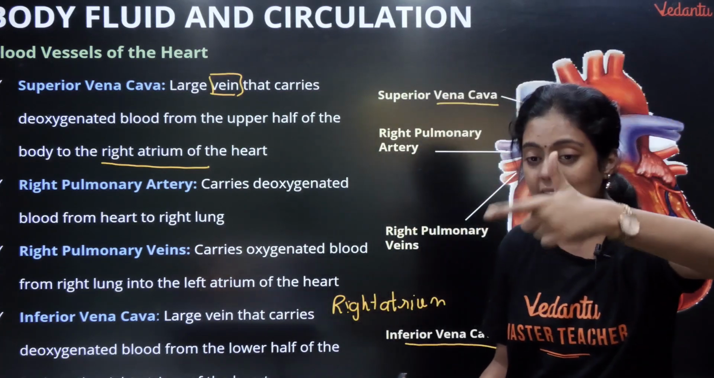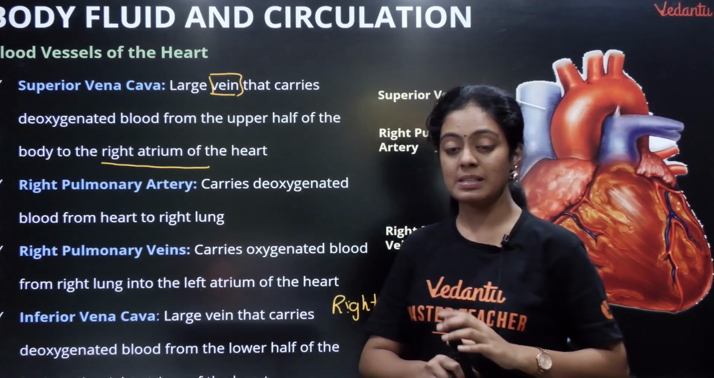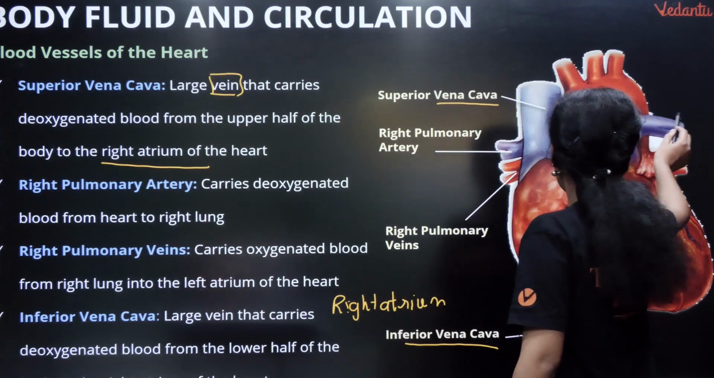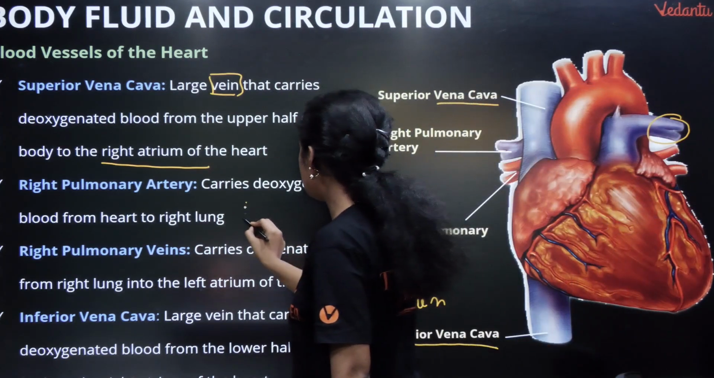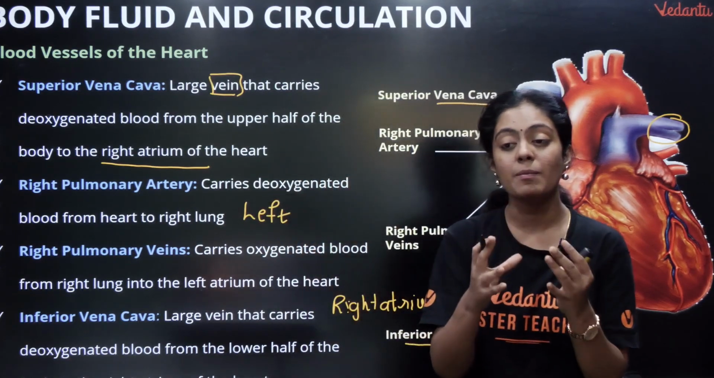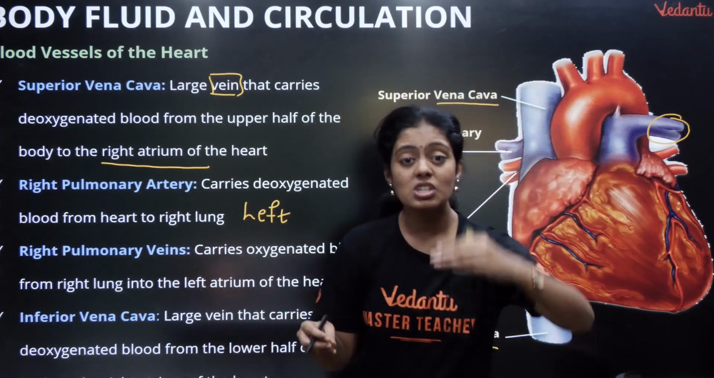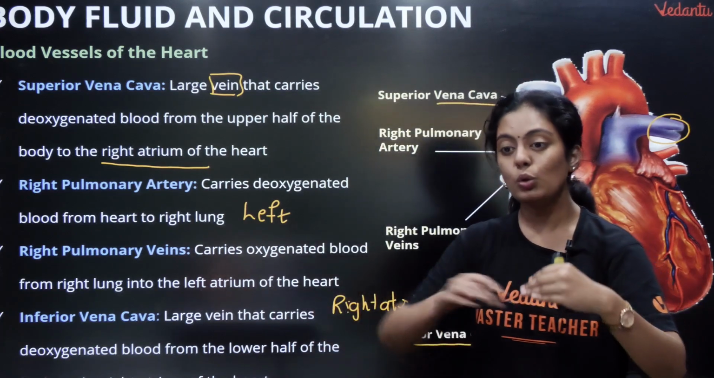Superior vena cava, inferior vena cava. இப்போ நம்ம pulmonary artery பத்தி பேசலாம். You have right pulmonary artery. இங்க பாத்தீங்களா? Right pulmonary artery, அதே மாதிரி left pulmonary artery இருக்கும். Right and left. Okay, so what is this right and left pulmonary artery going to do? They are going to carry the deoxygenated blood, okay, from the heart to the lungs.